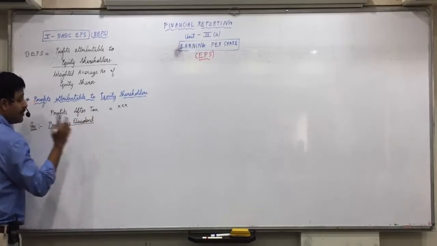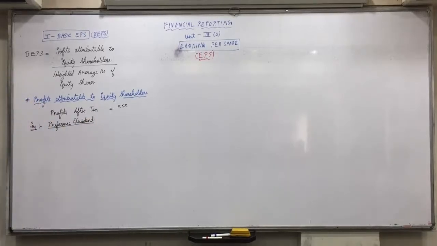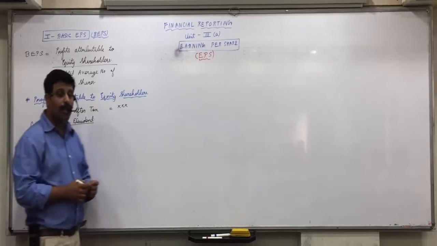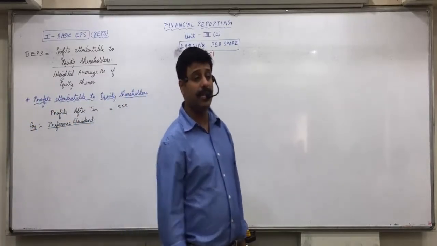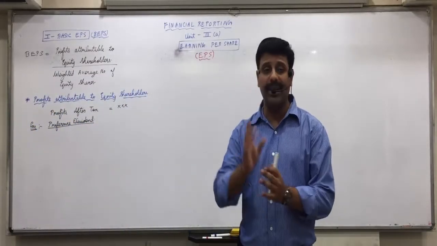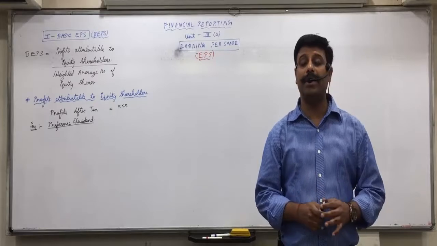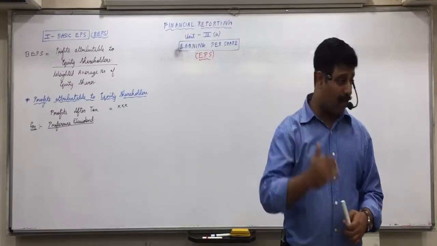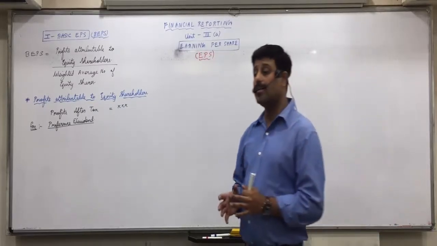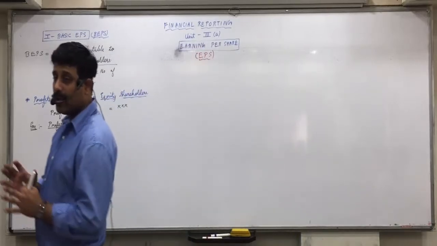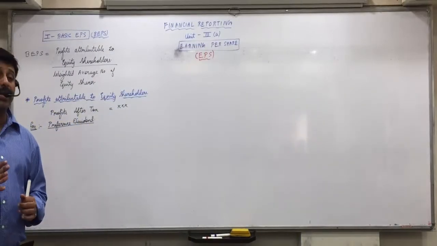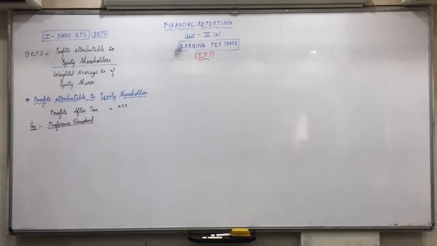But regarding preference dividend, two things are to be kept in mind. Raise your hand. What are cumulative preference shares against non-cumulative? What are cumulative preference shares? No, they are not convertible preference shares. Cumulative means if the company earns less profit or incurs loss in any particular year, then the company cannot give dividend to preference shareholders in that year.